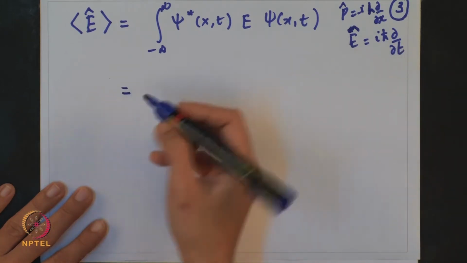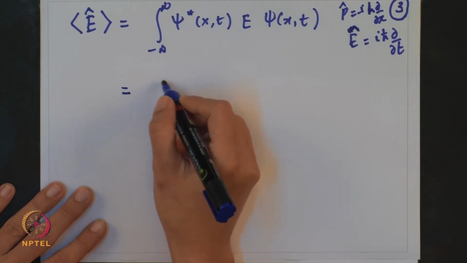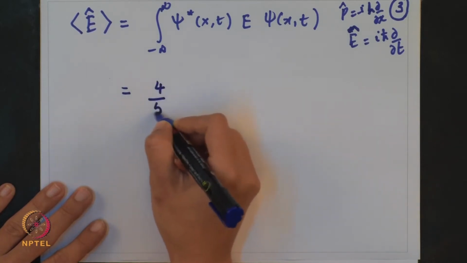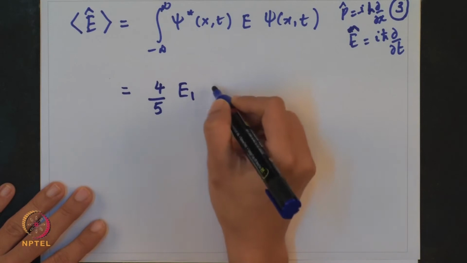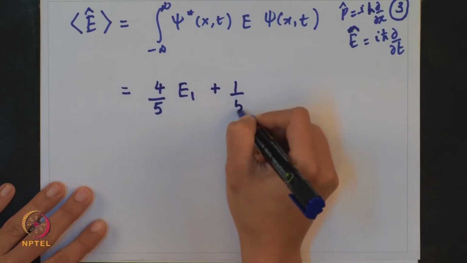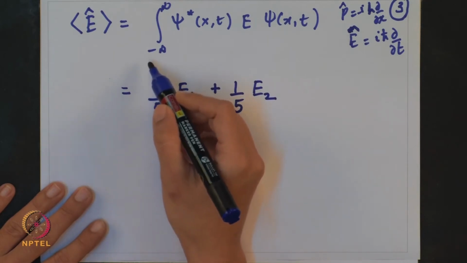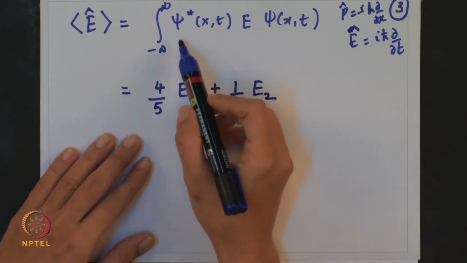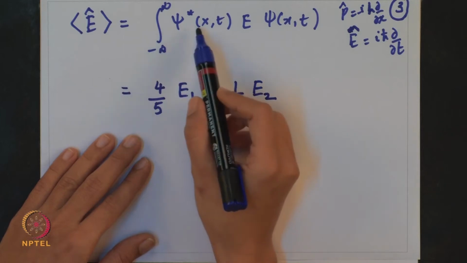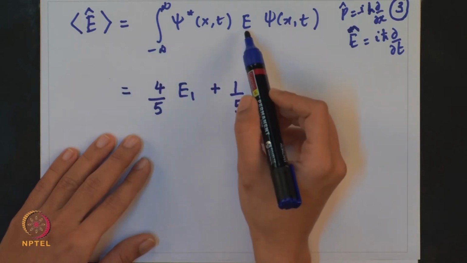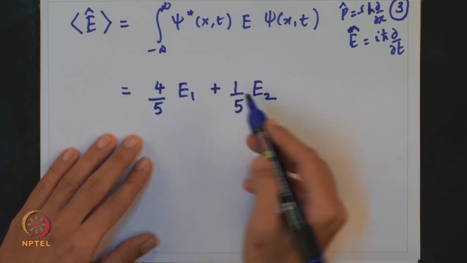What you obtain in the end is 4 by 5 E1 plus 1 by 5 E2. There are 2-3 steps involved, and it is very easy to work out.